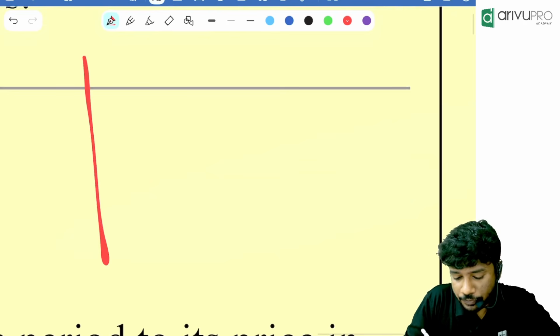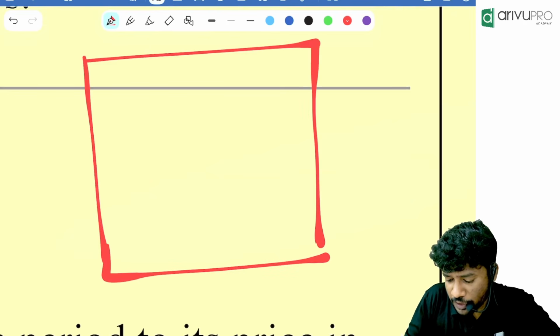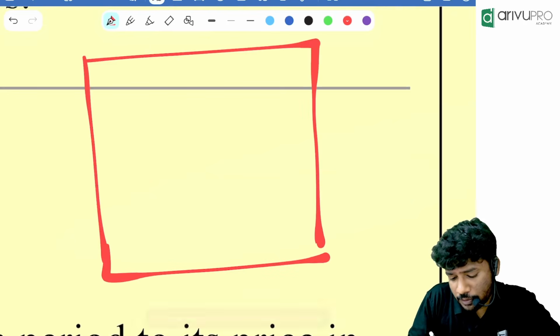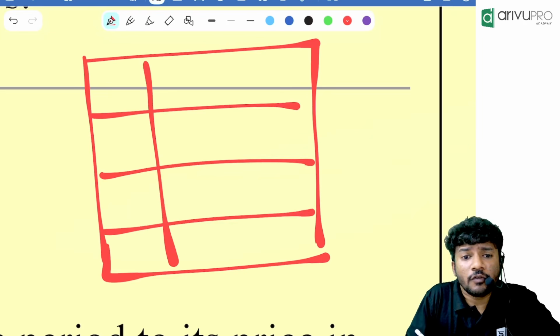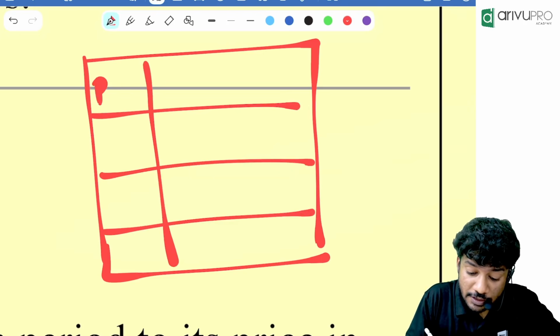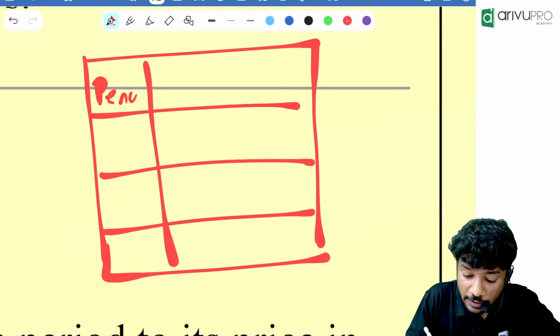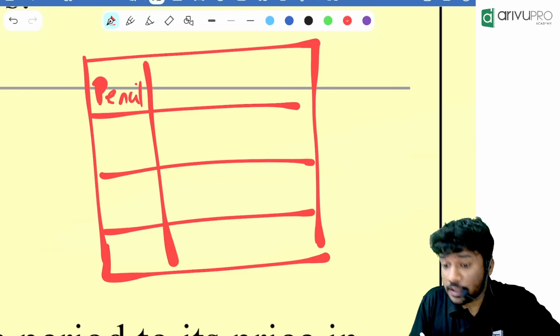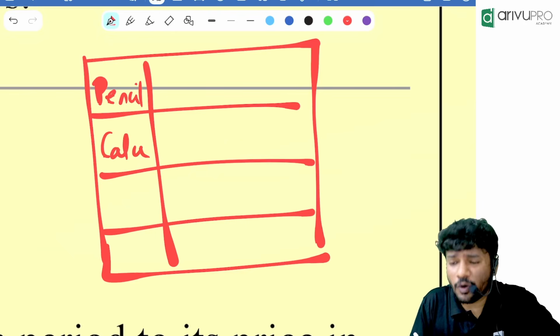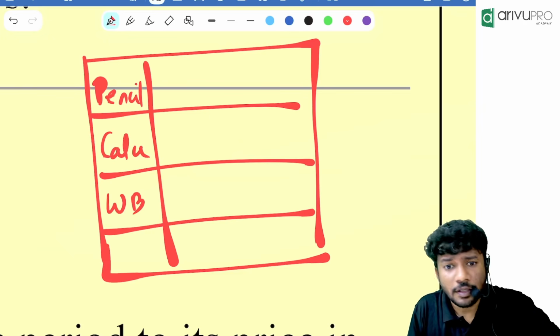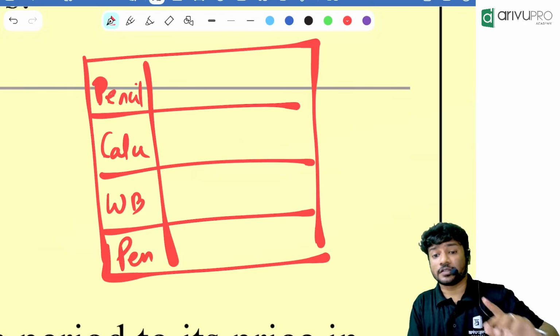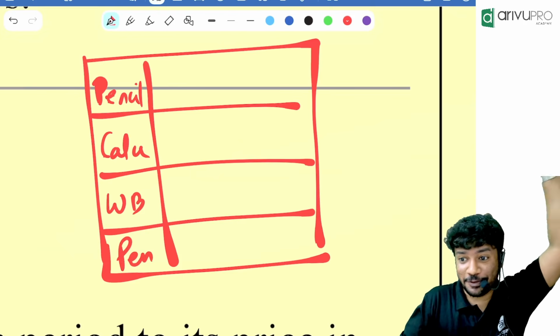Now, people, for your CA Foundation examination, what all things do you require? For your quantitative aptitude exam, a pencil is required, correct? Then what else? A calculator is required. Then what else do you require? Water bottle, correct? Then what else is required? A pen is required. Fine, done. No scale, scale is outside. We don't want a scale.